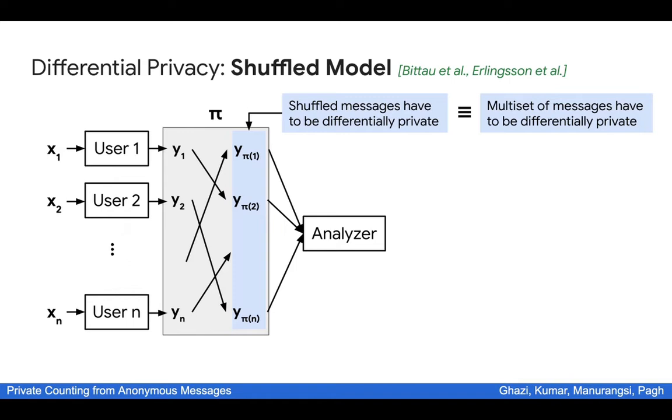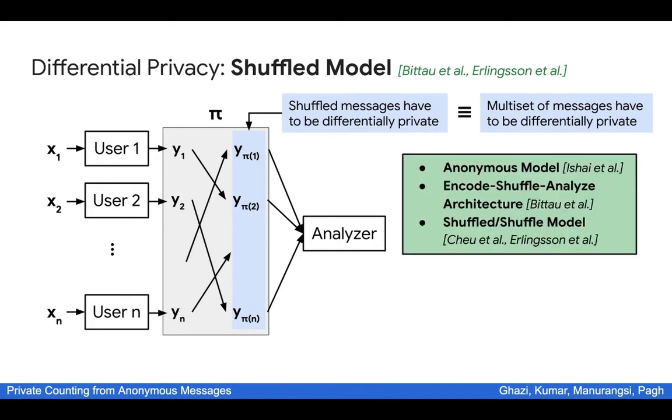In this case, the users don't have to trust the analyzer. Rather, they only have to trust that the shuffling actually occurs. Now, there are multiple ways to implement secure shuffling, and this is beyond the scope of this work. So we will always think about the shuffler in the middle as a black box for the purpose of this talk.